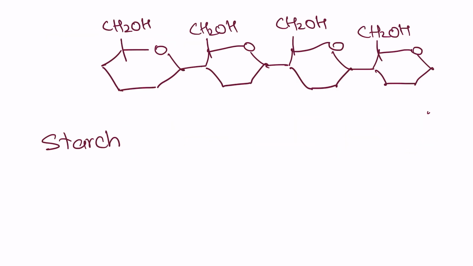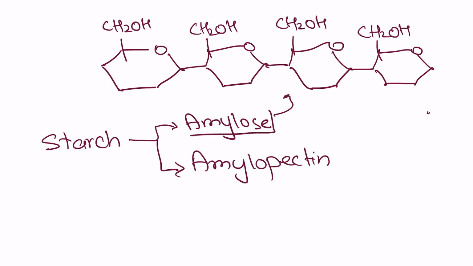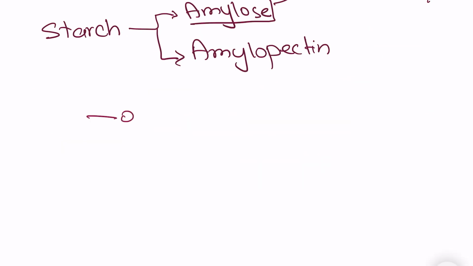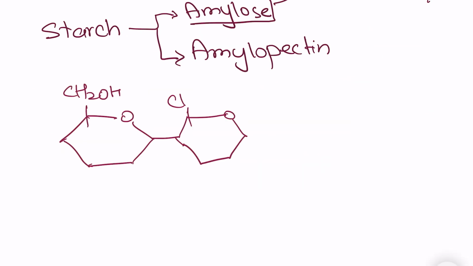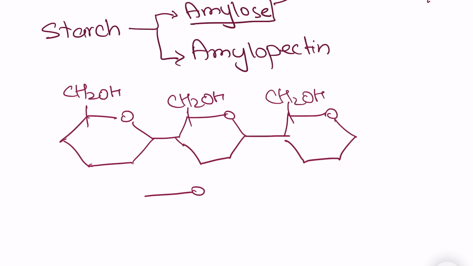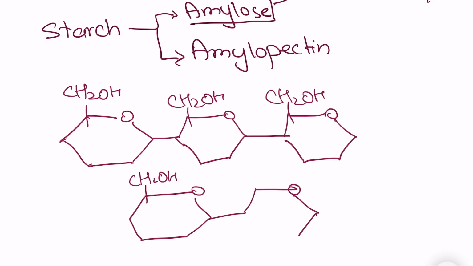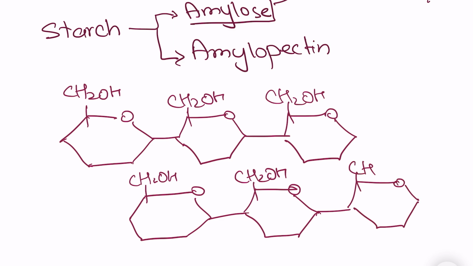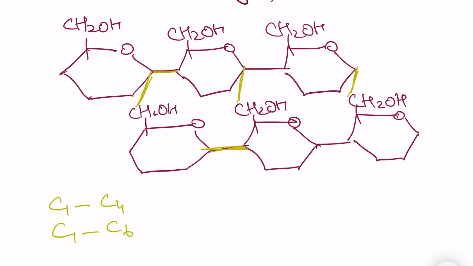Starch is basically made up of 2 main types of molecules, amylose and amylopectin. Amylose is basically just glucose linked together in long chains, and carbon number 1 of one glucose molecule is attached to carbon number 4 of the adjacent molecule through a glycosidic bond. Amylopectin also has long chains of glucose molecules, but in addition to the glycosidic linkage between carbon 1 and carbon 4 of adjacent glucose molecules, it also has cross linkages between carbon number 1 of one glucose molecule and carbon number 6 of the glucose molecule present below it.